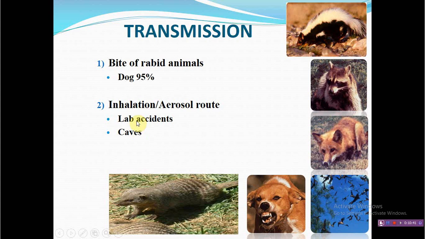They are possible, but their percentage is very low. But in developed countries, if you see the statistics, then maximum cases are transmitted by bats, whereas in developing countries like ours, maximum cases are transmitted by dogs, and their percentage is above 95%. So this is an important statistic based on which we can decide our control strategy.